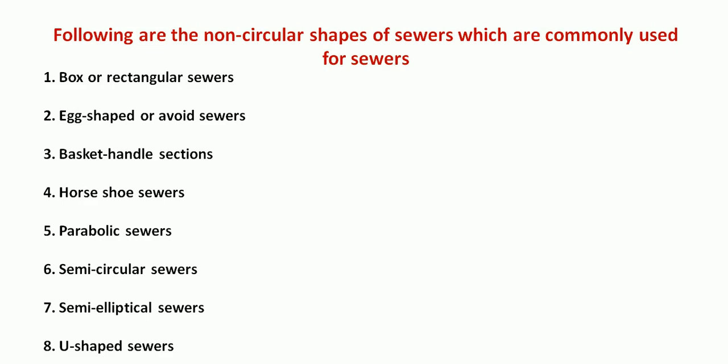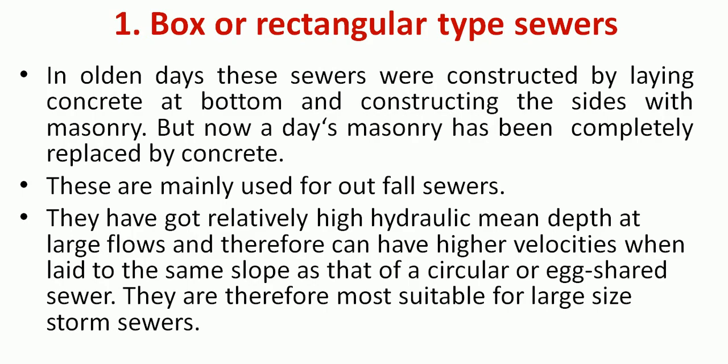There are many non-circular sewers available. Out of them, we have box or rectangular sewers, egg-shaped sewers, basket handle sections, horseshoe type, parabolic sewers, semicircular sewers, semi-elliptical sewers, and U-shaped sewers. In olden days, we had box type sewers by laying concrete at the bottom and constructing the sides with masonry. But nowadays, masonry has been completely replaced by concrete. They are usually used for outfall sewers.